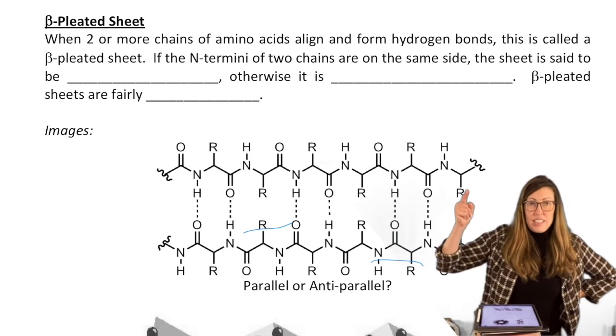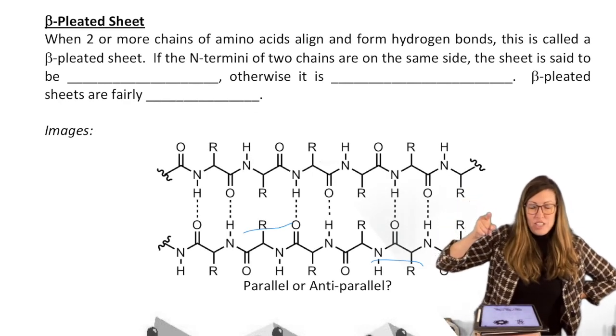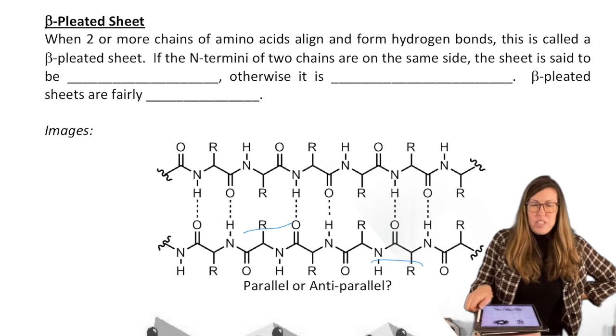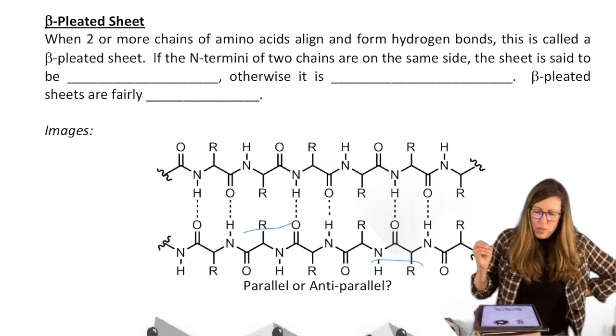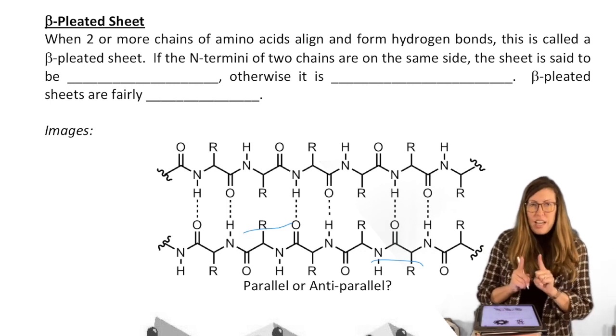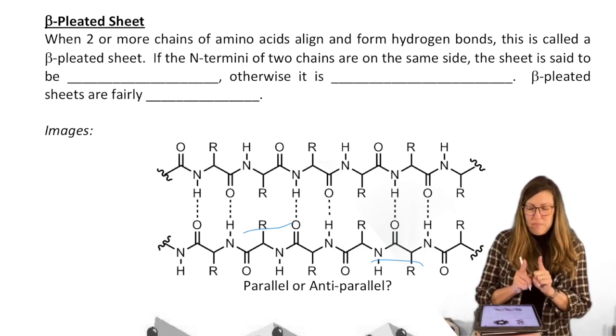Are you ready for the next exciting secondary structure? Fettuccine noodles? Beta pleated sheets, actually, the more technical term. So when does this happen? How do we get those? 2 or more amino acids align. They form a hydrogen bond.